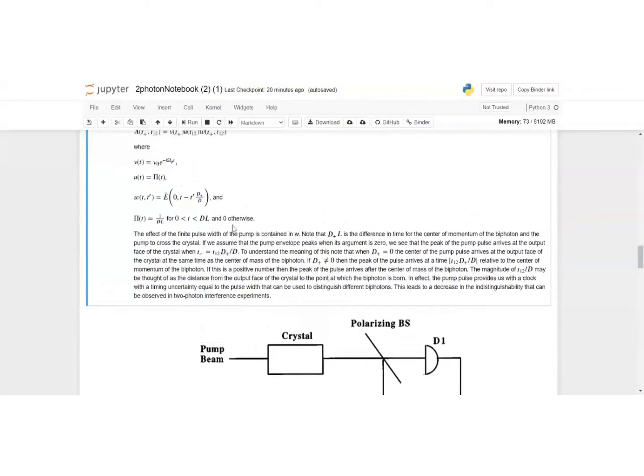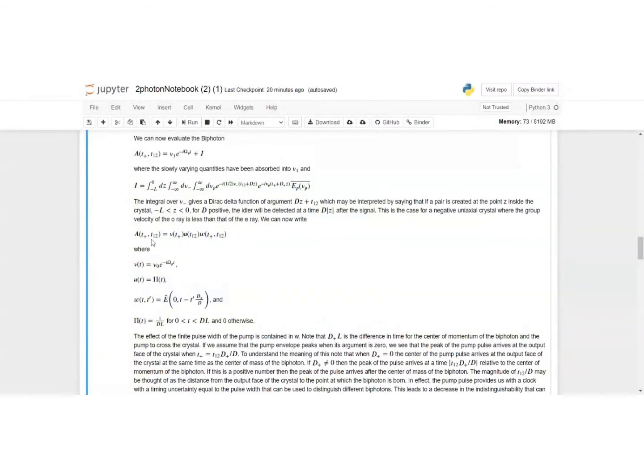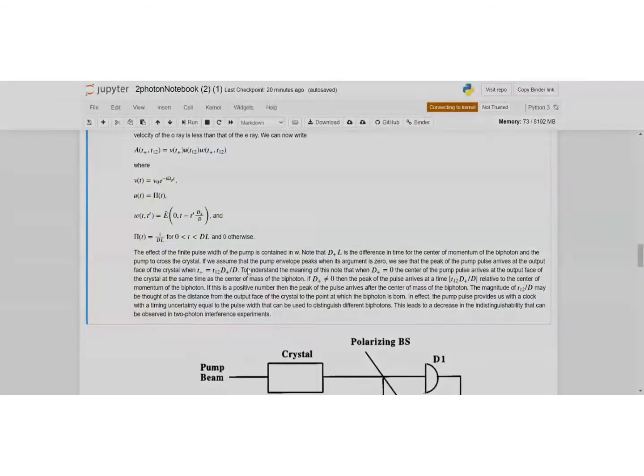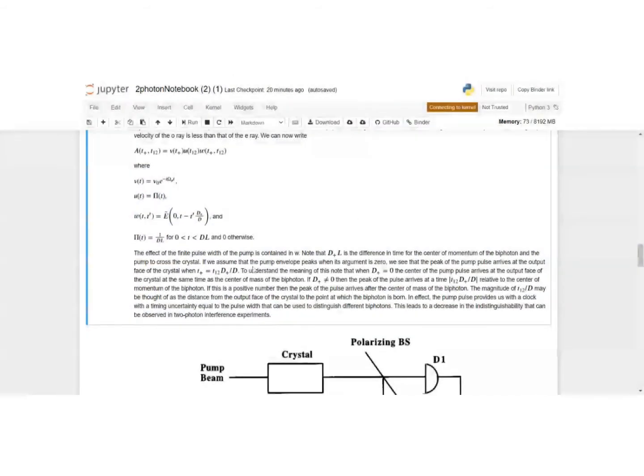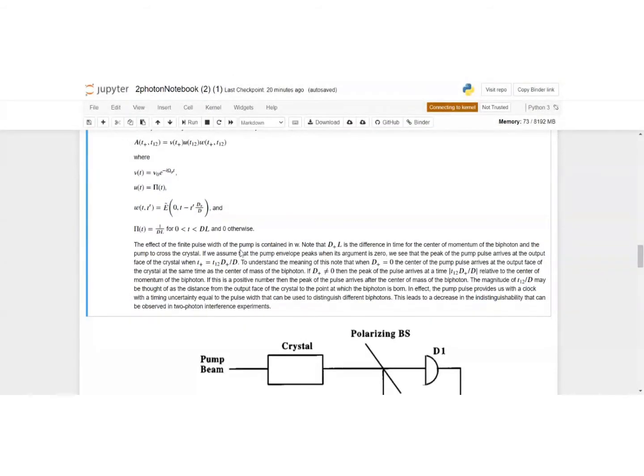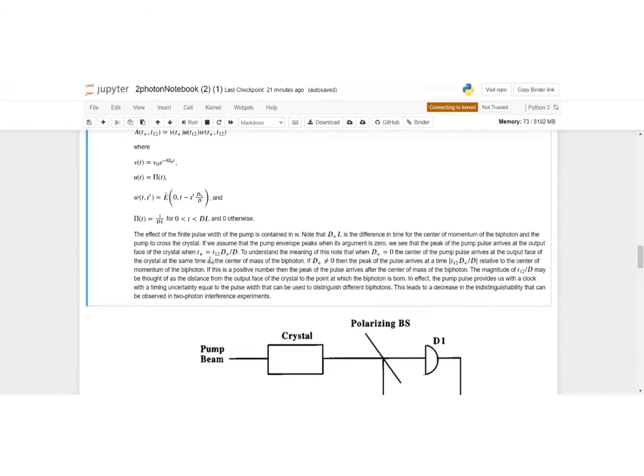Yeah, so basically we have established the equation of the biphoton amplitude that we wanted to derive. Few things that I'd like to say. The effect of the finite pulse width of the pump is essentially contained in this expression W, and D plus L is just the measure of the difference in time at which the center of momentum of the biphoton and the pump take to cross the crystal. Okay, and there's this special case when D plus is zero and they both arrive at the same time. When D plus is not zero, then there's this quantity that we defined earlier, T plus, which is essentially T half D plus upon D, which you can easily check.